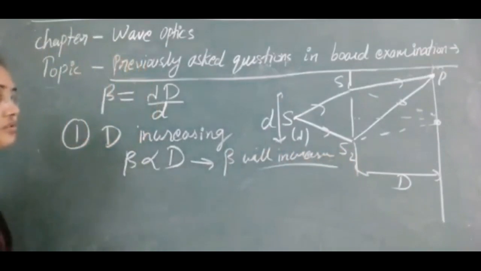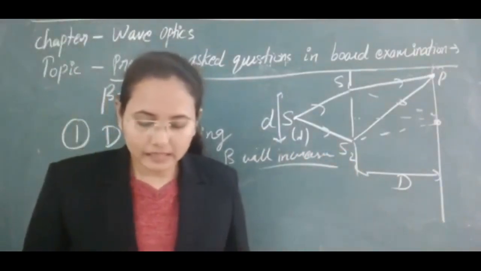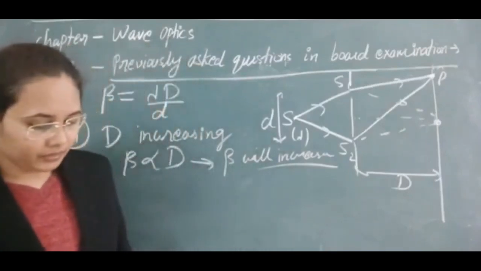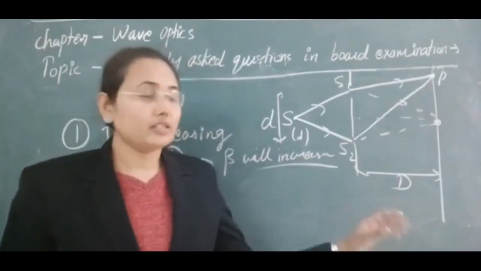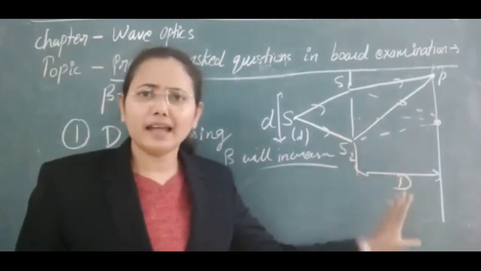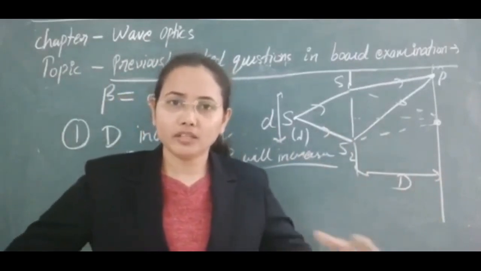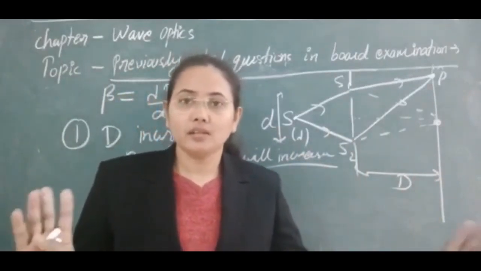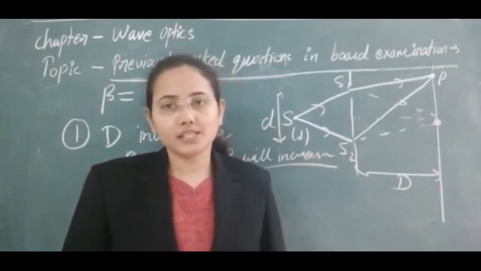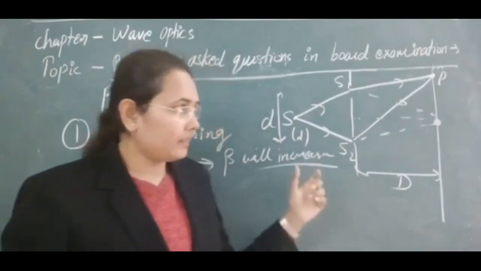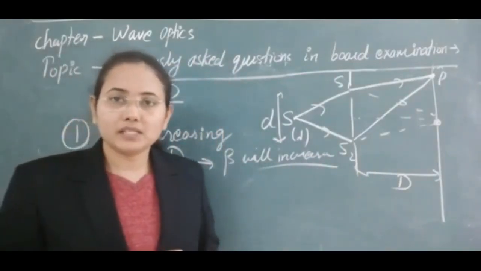So the fringe width is going to increase, and if you take a very large distance, the fringe width will become so large that one fringe will cover all the space of the telescope or whatever you are seeing through, or all the space on the screen.